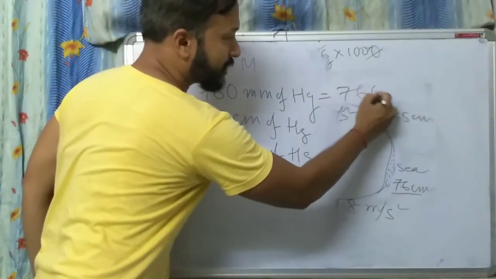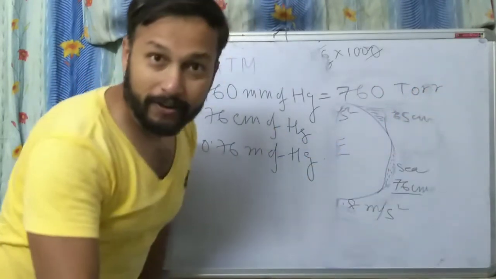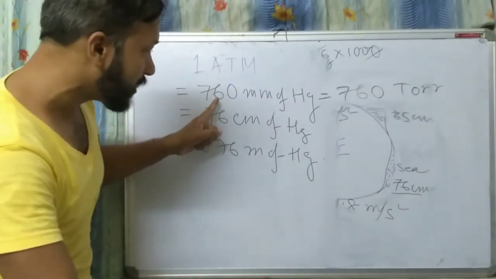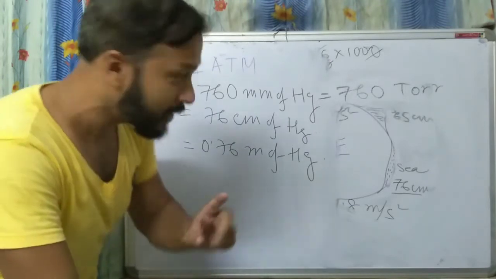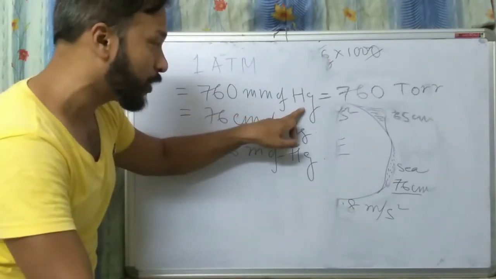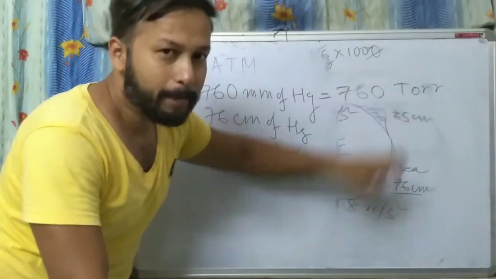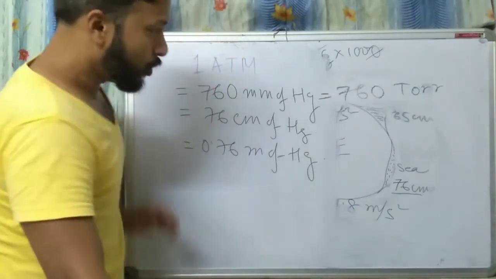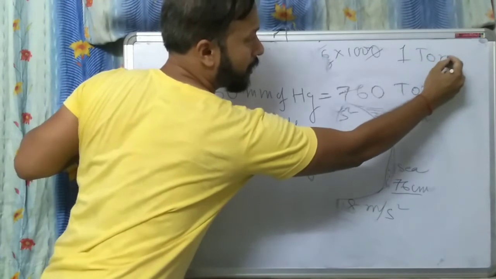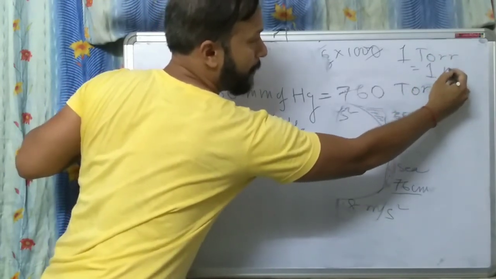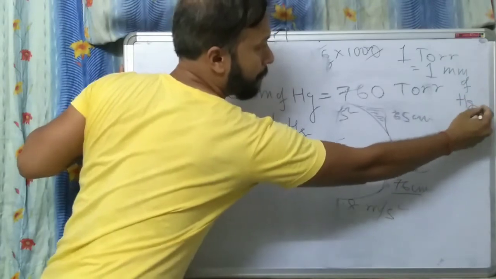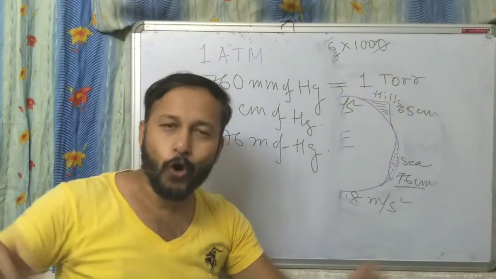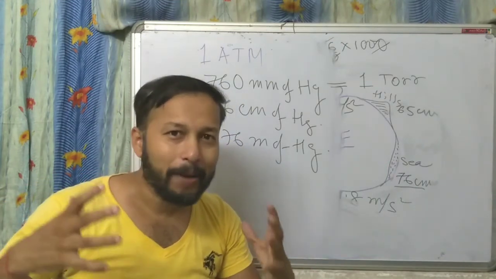Torr is another unit of pressure, because 1 torr means 1 millimeter of mercury pressure.